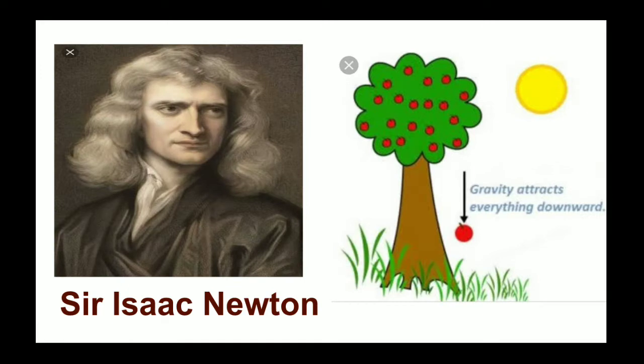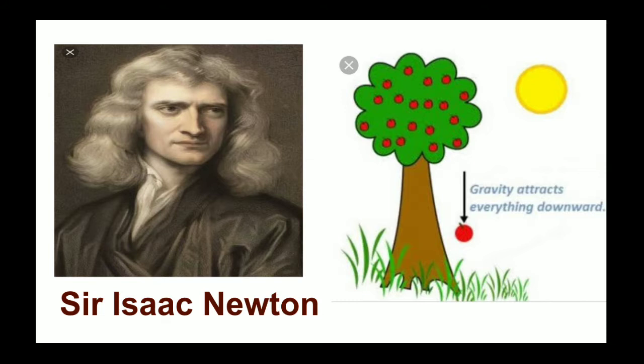So who was the person who discovered this gravitational force? Yes, the scientist is Sir Isaac Newton. Now, Sir Isaac Newton was sitting under an apple tree. Before that also, many people sat under apple trees and apples fell on them, or many fruits fell down on the ground. But Newton was the person who thought about it. Why does the apple fall down on the earth? Why doesn't it fly up, or move in a horizontal direction?